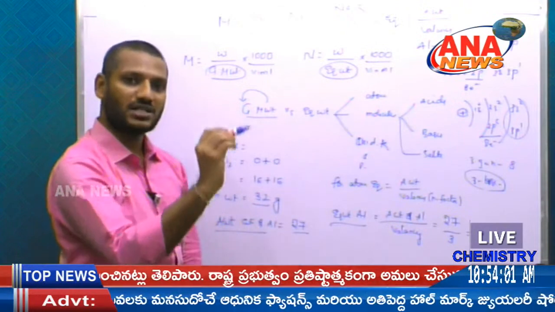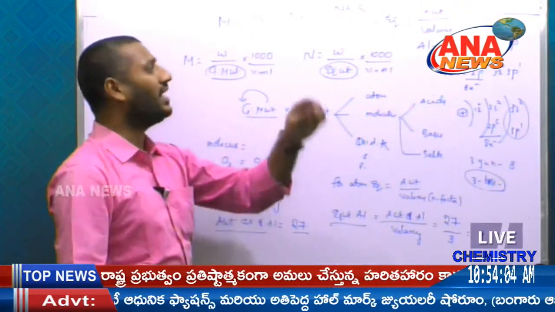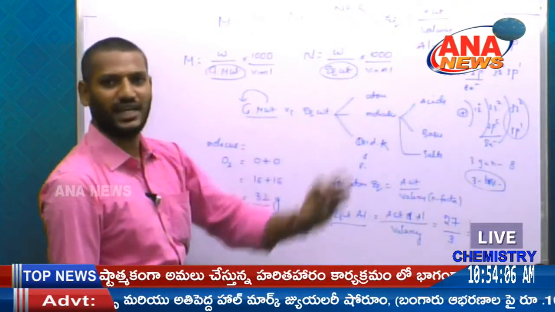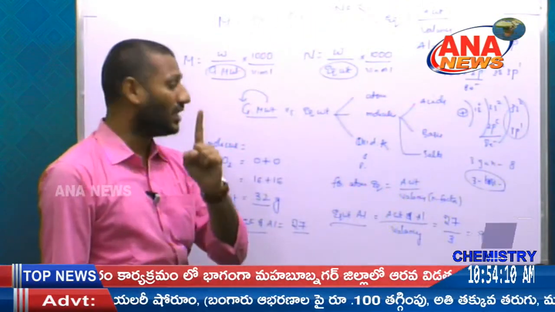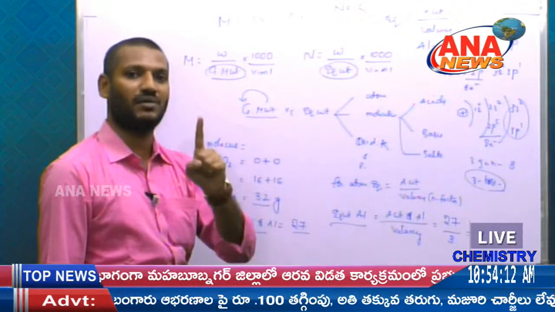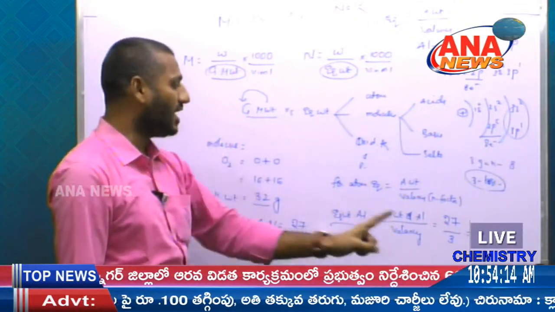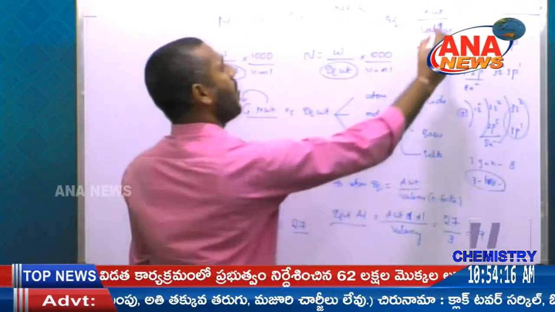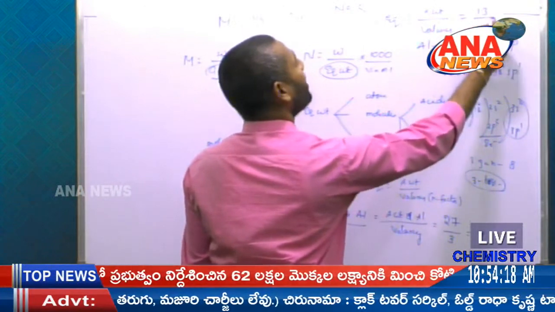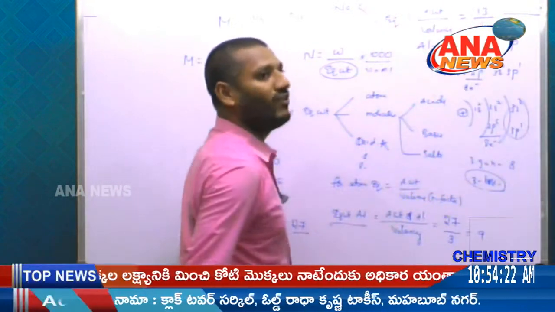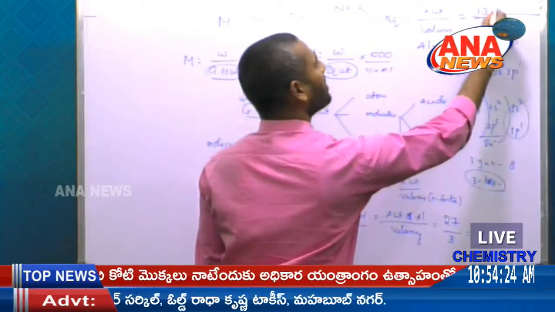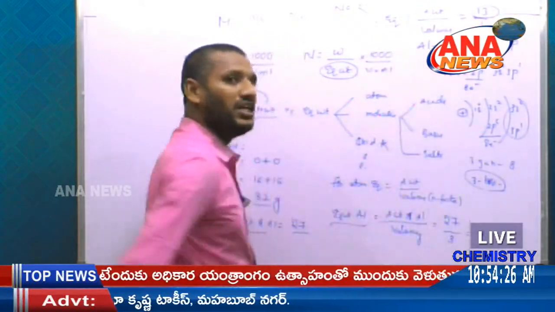The outermost 3s1 electron is lost to get a neon configuration, and it can be easily stable. So in a sodium atom, a single electron is lost, and that electron behaves as the valency. So it is 23 by valency 1, because it loses only 1 electron. This 23 is known as the equivalent weight.